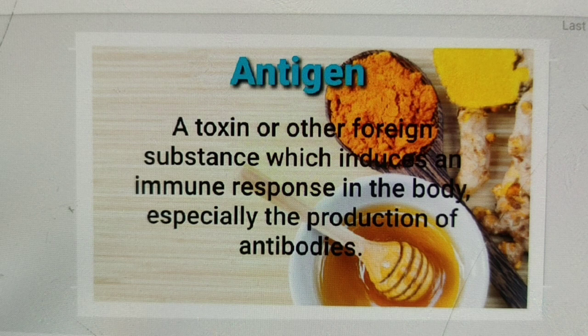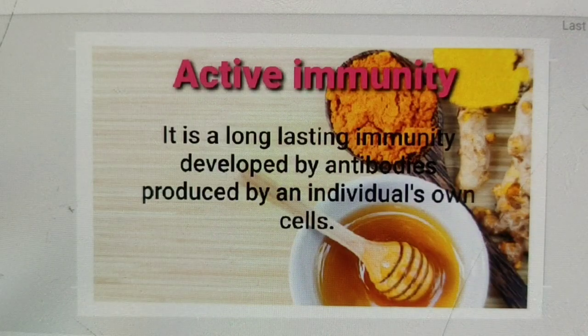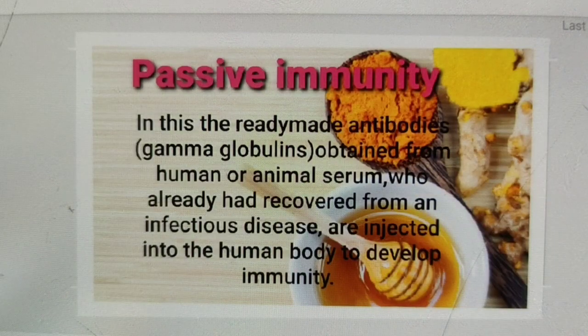Okay, next, the types of acquired or adaptive immunity. There are two types. One is active immunity. Active immunity is a long-lasting immunity which develops by antibodies produced by an individual's own cells. Next, passive immunity. On the other hand, passive immunity involves ready-made antibodies. Gamma globulins obtained from human or animal serum that had already recovered from an infectious disease are injected into the human body to develop immunity.